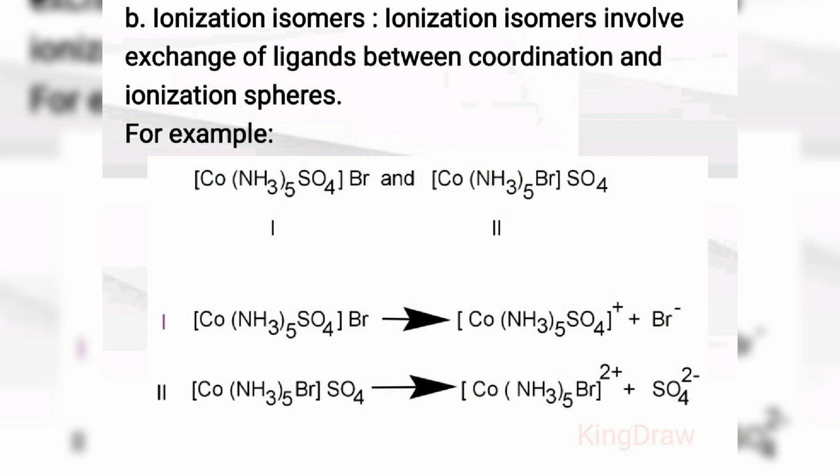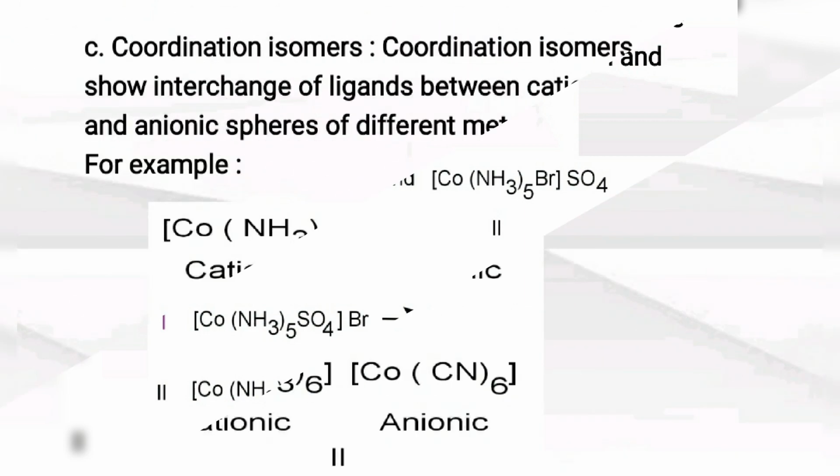So in this way, such coordination compounds which, when ionized, give different ions, cation and anion, but have the same molecular formula, are called ionization isomers. Third type is